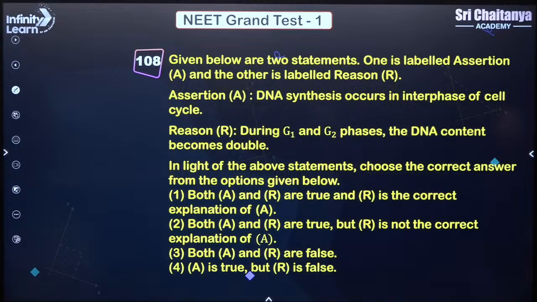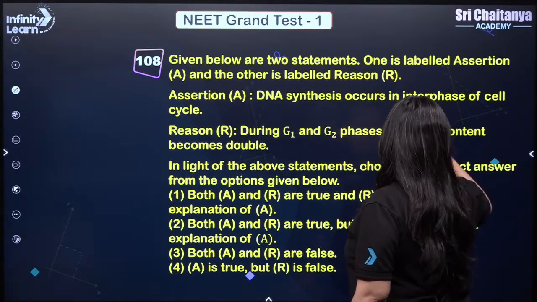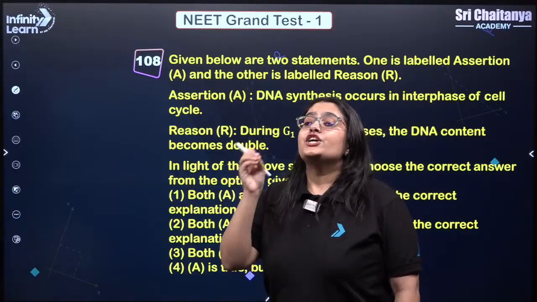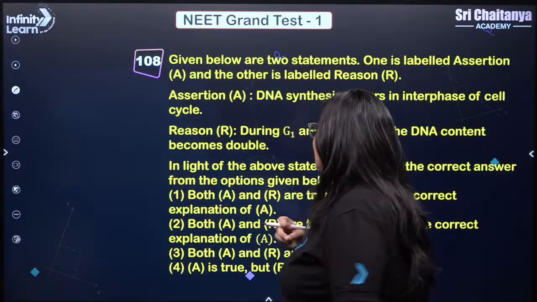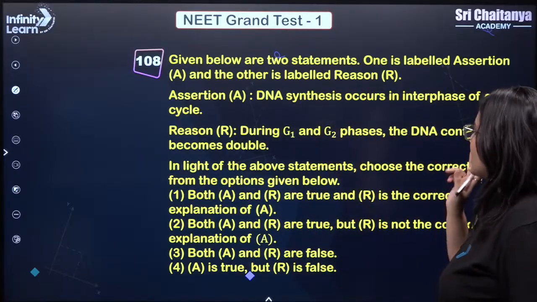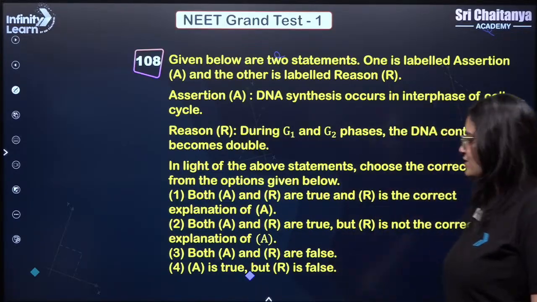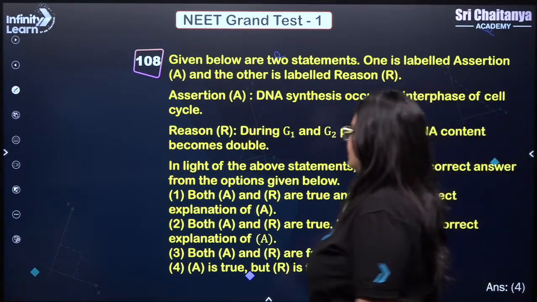Answer is 3. Okay. So DNA synthesis occurs in interphase of the cell cycle. Absolutely correct. But it says during G1 and G2 phases, the DNA content becomes double. No. What you have learned? You have learned that during S phase, the amount of DNA is going to double. So this is wrong. So what should be the right answer? Assertion statement is true, but reason statement is false, my lovely kids. So answer is 4. Assertion is true, but the reason is false. Why? Because DNA content doubles in S phase.